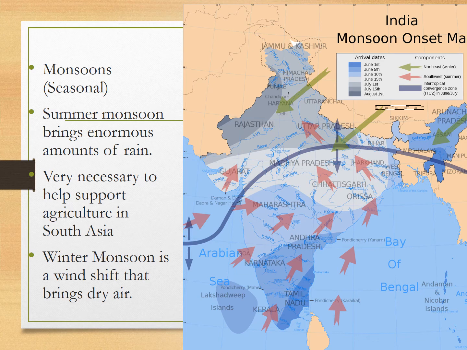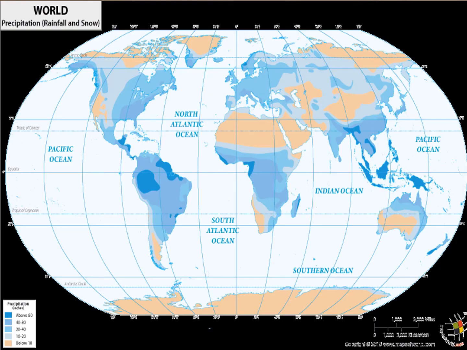And with the wind, it brings rainfall, okay? And it's the reason why we have so much rainfall in South Asia, but it sometimes also brings storms with it. So the summer monsoon, a lot of people think of monsoon as being like a rainstorm. It's actually the wind, but that's why people associate it with that.